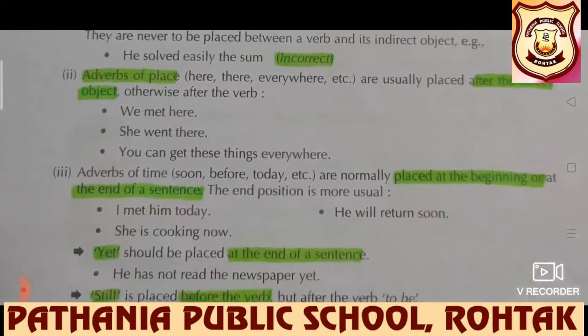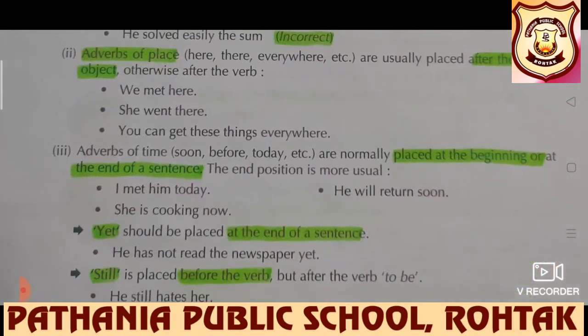Next, we have adverbs of place. These will be placed after the direct object, otherwise after the verb. We met here, she met there. You can get these things everywhere. So this is the formation of adverbs of place in a sentence.